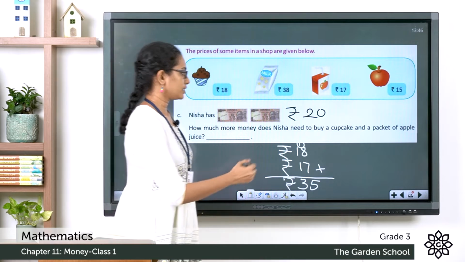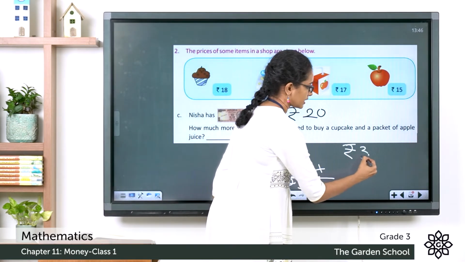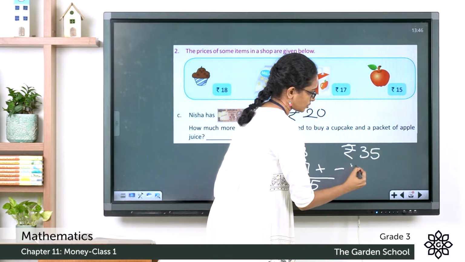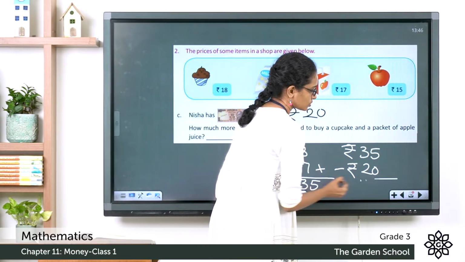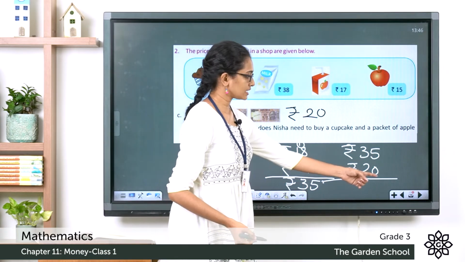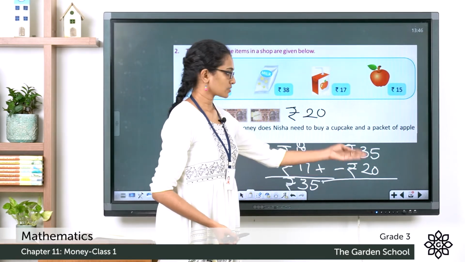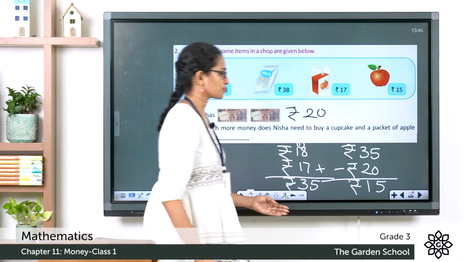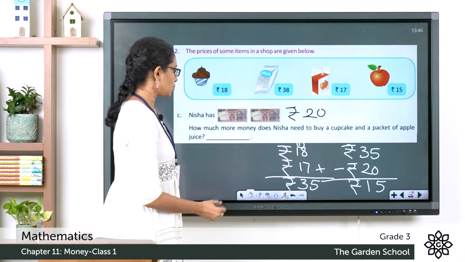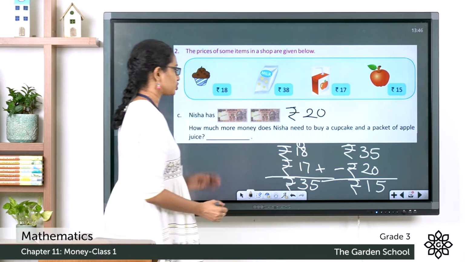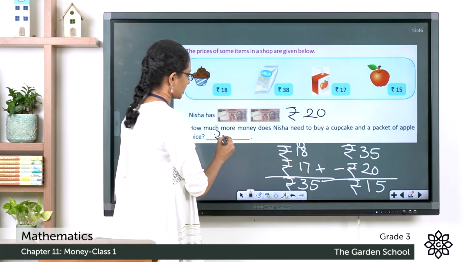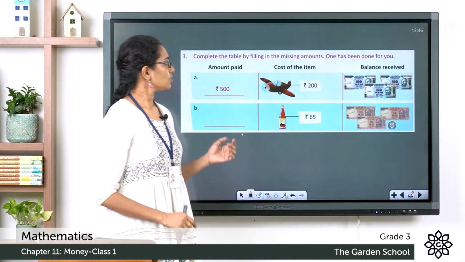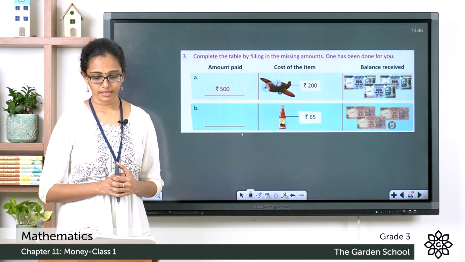So that would be equal to rupees 35 minus rupees 20. So this is the cost of the two items and this is the amount she has with her. So subtracting these two will get the amount as rupees 15. So Nisha will need rupees 15 more to buy these two items. So let's write rupees 15 here. So I hope you're clear with these three questions. Now let's move on to the next question, question number 3.